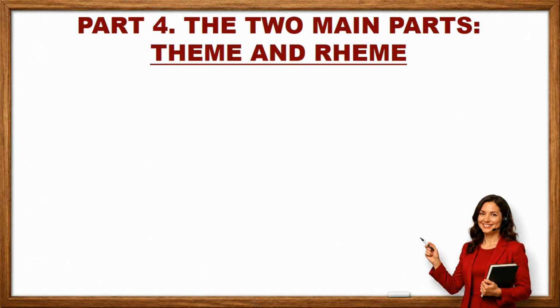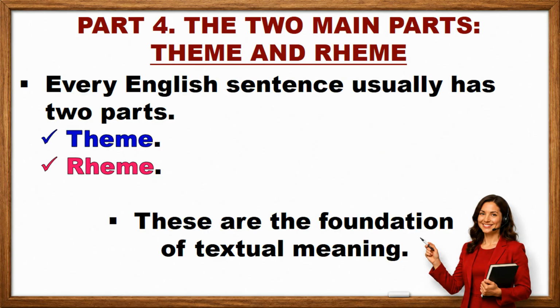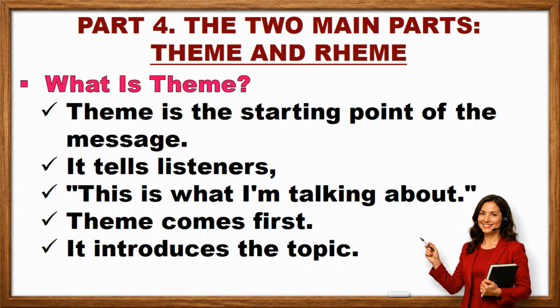Part 4. The two main parts, theme and rheme. Now we arrive at one of the most important concepts. Every English sentence usually has two parts: theme and rheme. These are the foundation of textual meaning. What is theme? Theme is the starting point of the message. It tells listeners, this is what I'm talking about. Theme comes first. It introduces the topic.